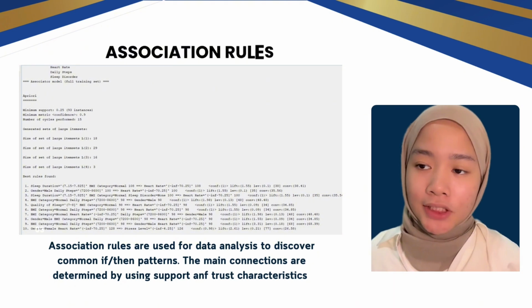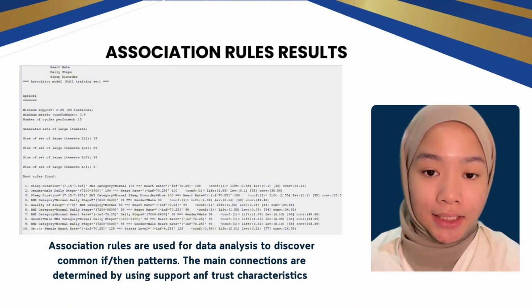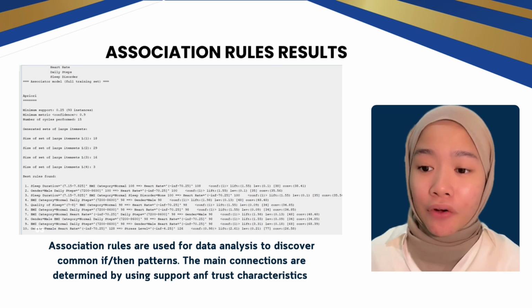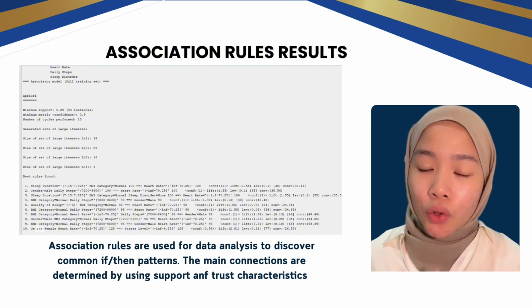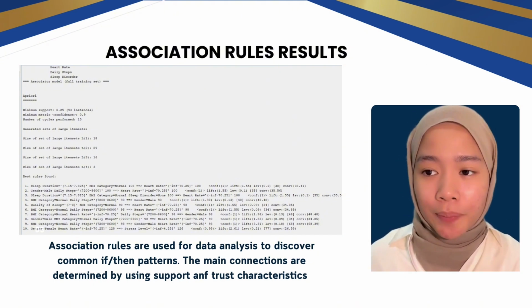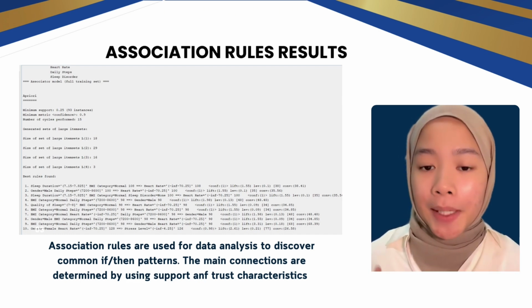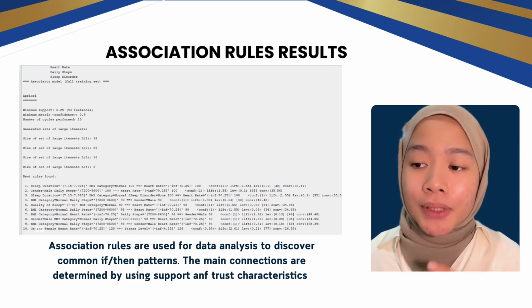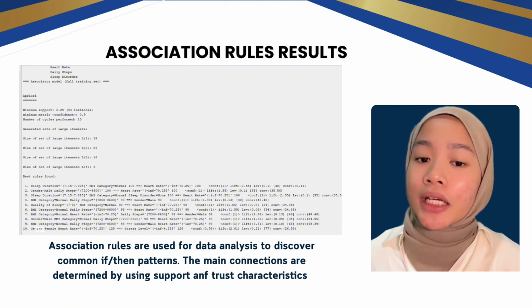Okay, next is association rules results. Association rules results are used for data analysis to discover common if-then patterns. The main connections are determined by using support and confidence characteristics. So overall in our Apriori table, the most contributing factor to the patient's sleep disorder is dominated by one best rule, which is BMI category normal. This is because BMI category normal is the most common if-then pattern.